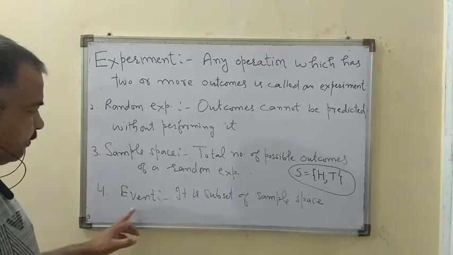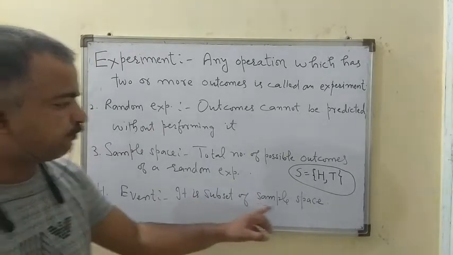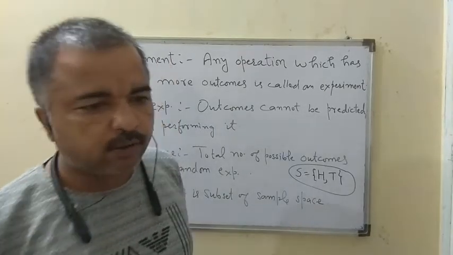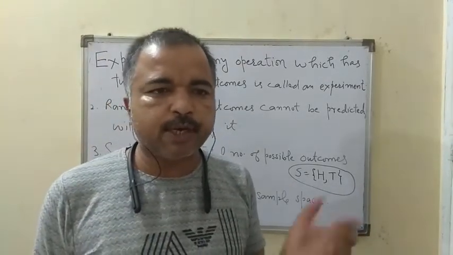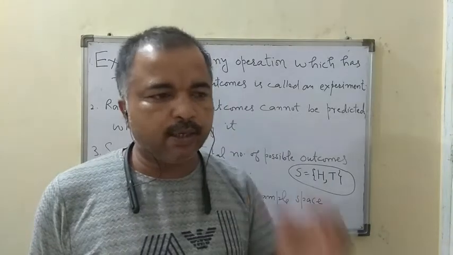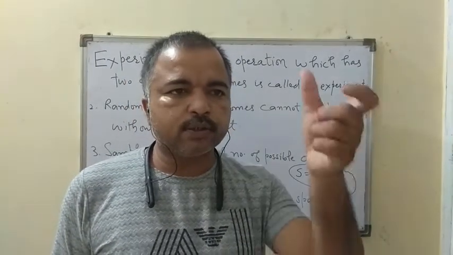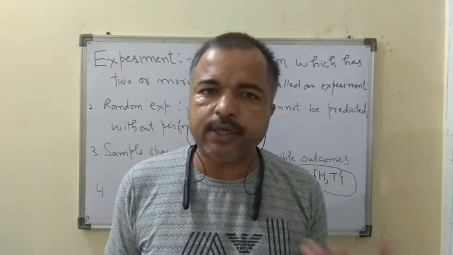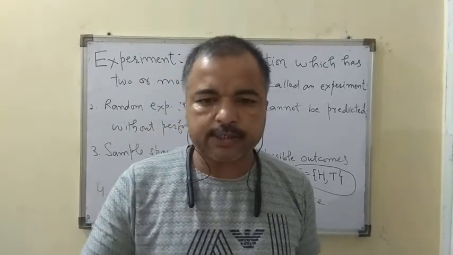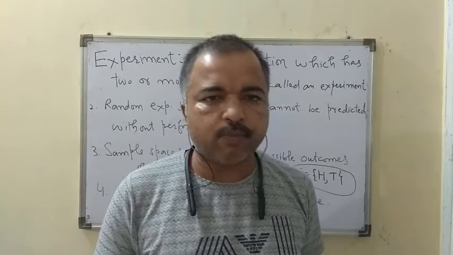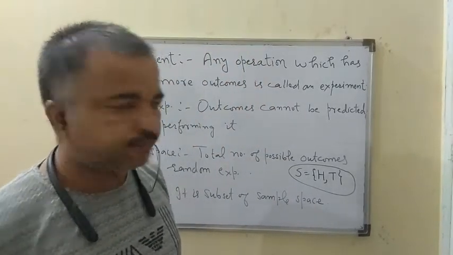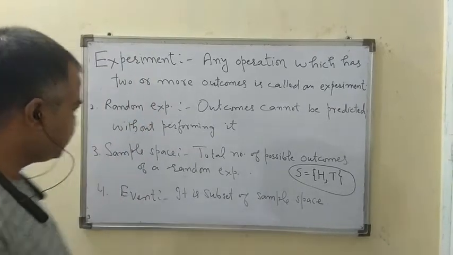Then event. An event is a subset of the sample space. For example, I toss a coin and I want head, so it means head is the event. If I throw a dice and I want either 4 or 5 to come, it means 4, 5 is an event. So these are certain definitions.